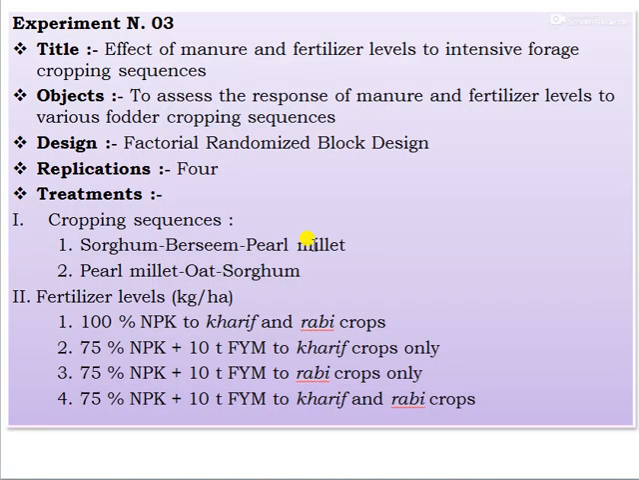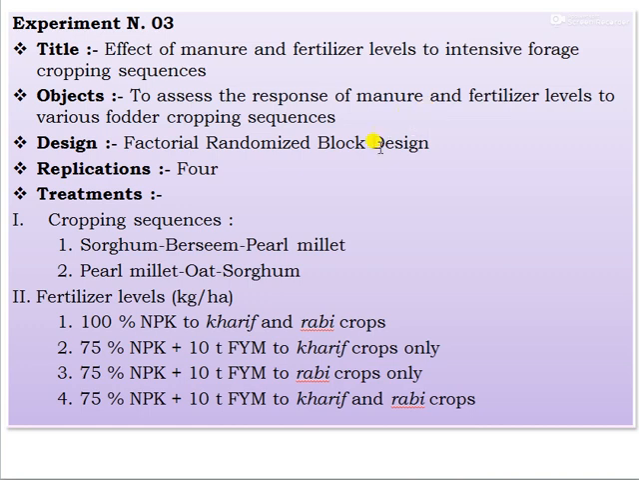Third one, that is experiment number 3, the effect of manures and fertilizer levels on intensive forage cropping sequences. The objective of this experiment is to assess the response of manures and fertilizer levels to various fodder cropping sequences.